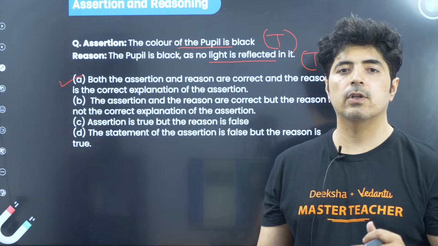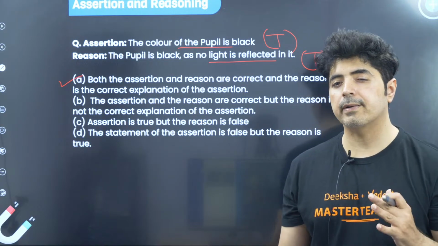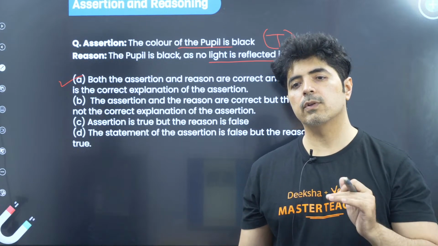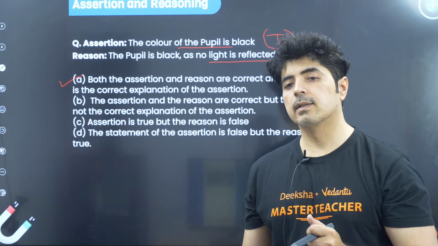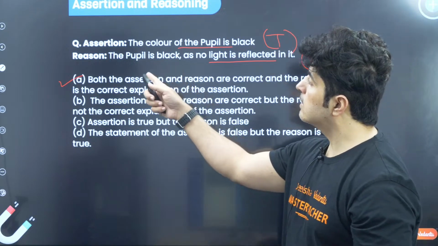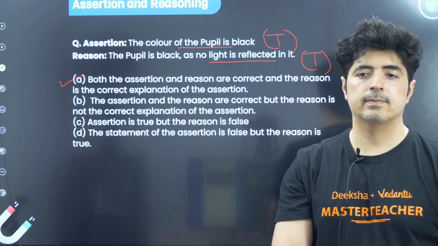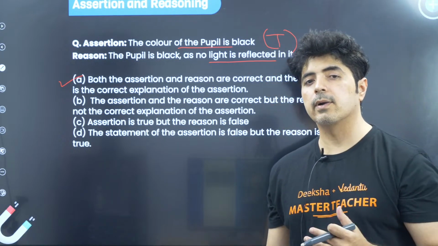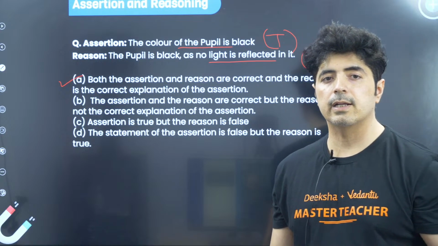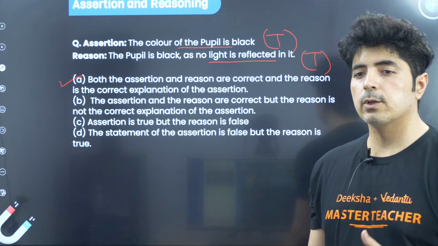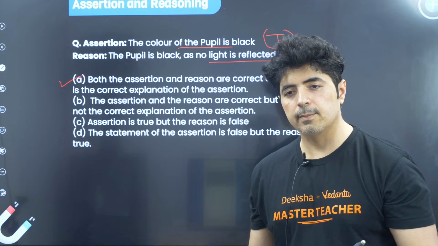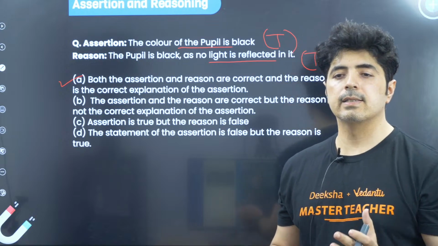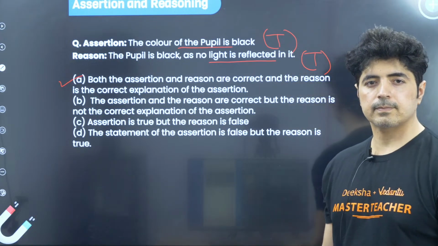That's why assertion and reasoning questions are quite tricky in nature. Even though your assertion is right and your reason is right, the third challenge is whether the reason is able to explain the assertion. So please make sure you do it correctly. Think 10 times before answering this kind of question, guys. Don't hurry. Take your time, relax, understand it, imagine what's going on, and then answer. Okay, let's go with the next problem.